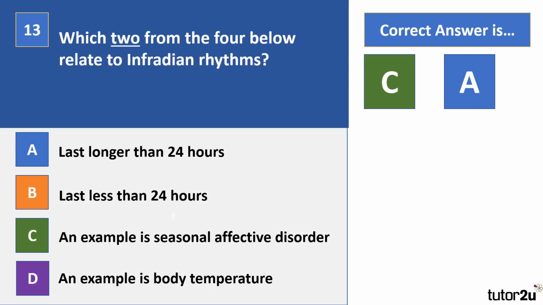A classic example of an infradian rhythm is the menstrual cycle, but we've also included on here seasonal affective disorder, which is changes in mood depending on the season. And then finally, the ultradian rhythms last less than 24 hours. We see these, for example, in patterns of human sleep, so the alternation between rapid eye movement and non-rapid eye movement in the cycles of sleep.